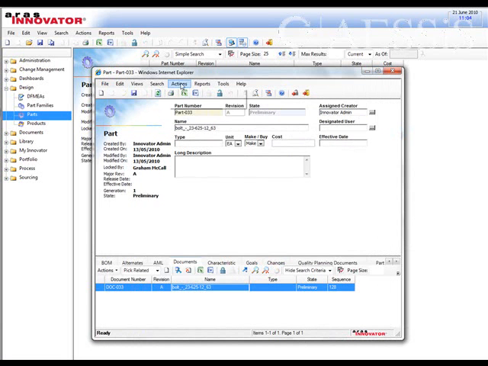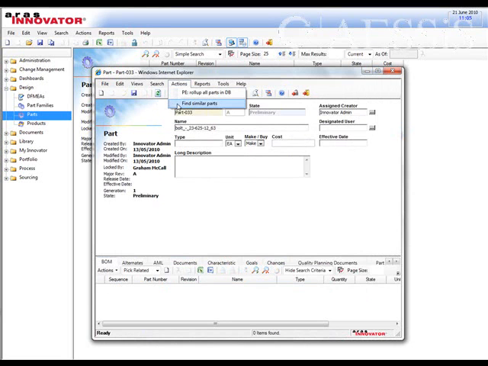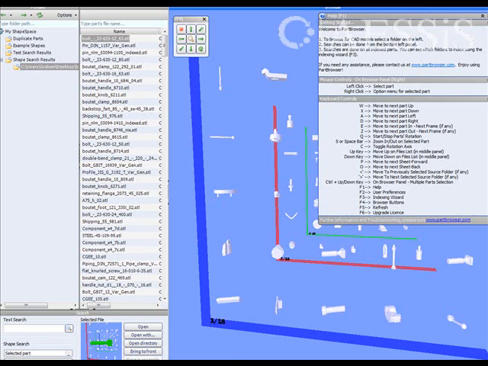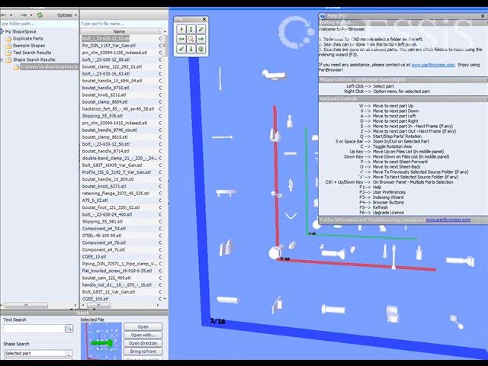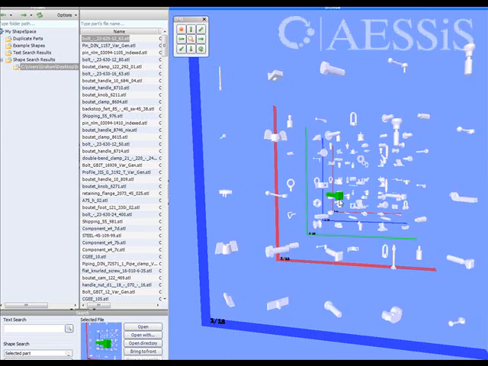So what we do is within the part we click the command find similar parts. This then fires up Shapespace, and Shapespace is now looking at the Aras vault, at all the parts in the Aras vault, and they're all indexed by shape.